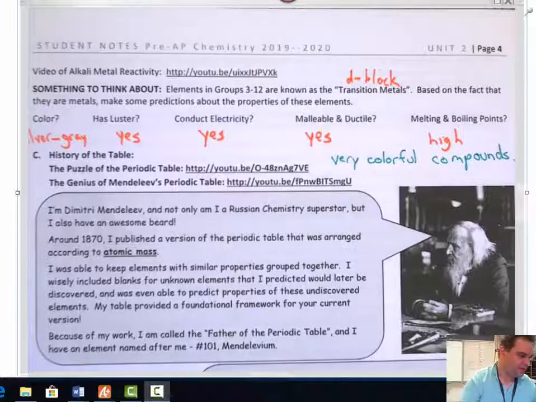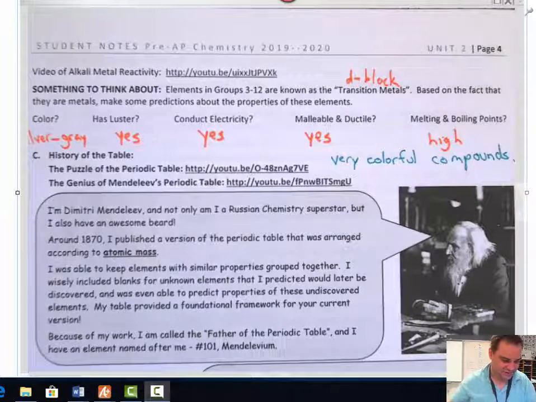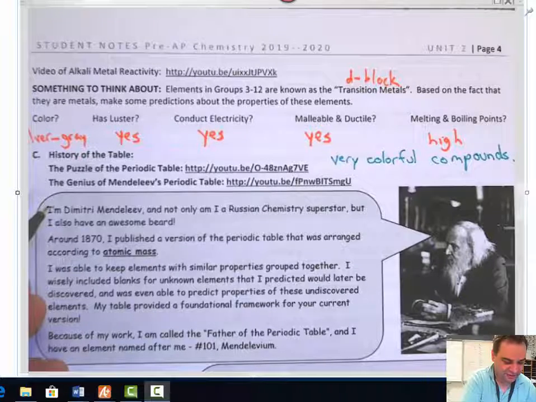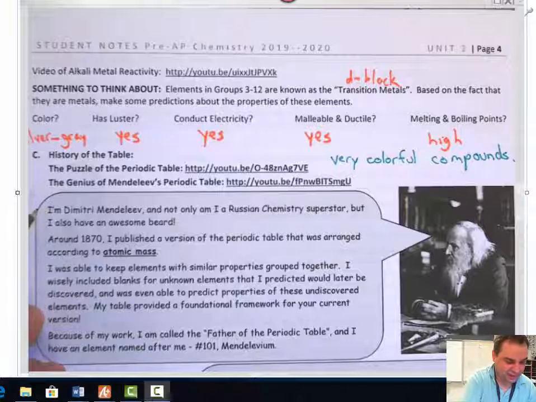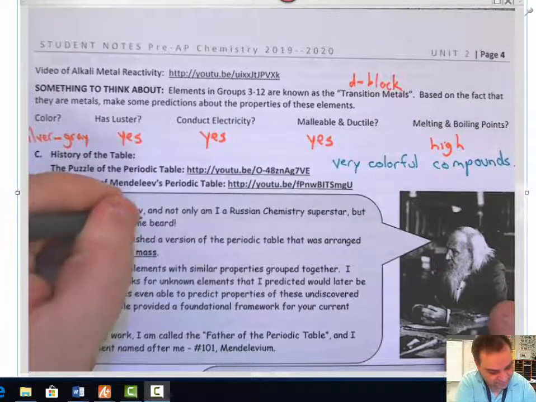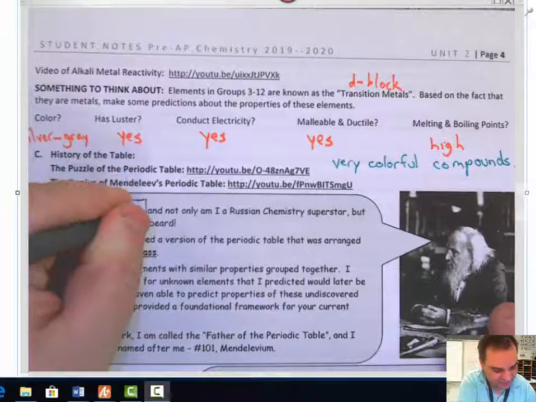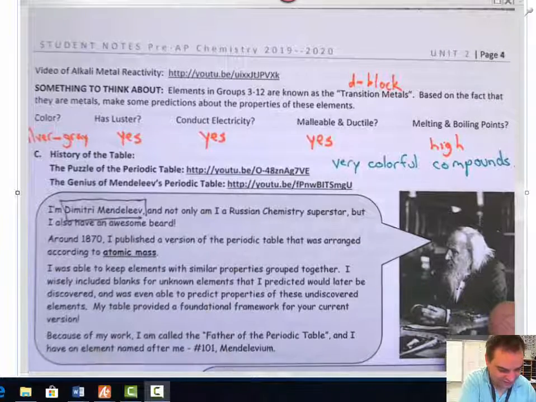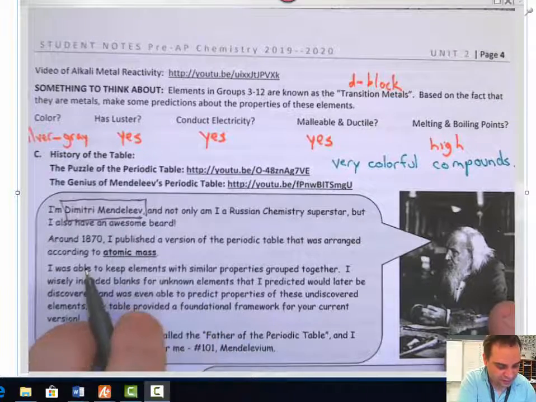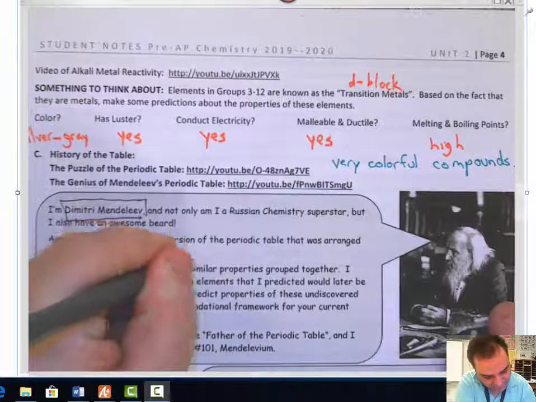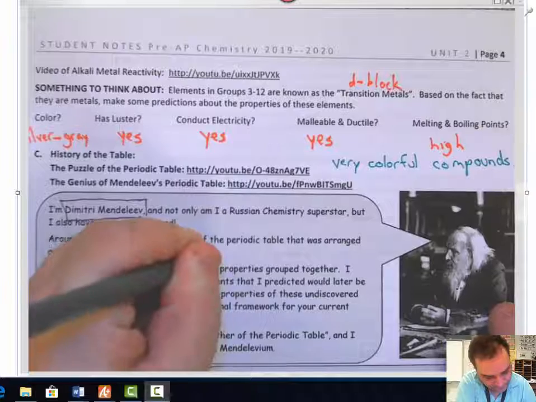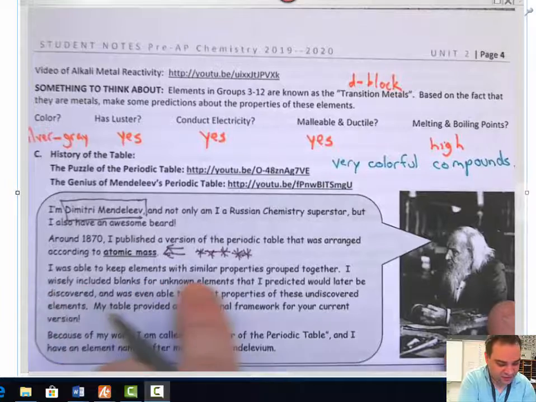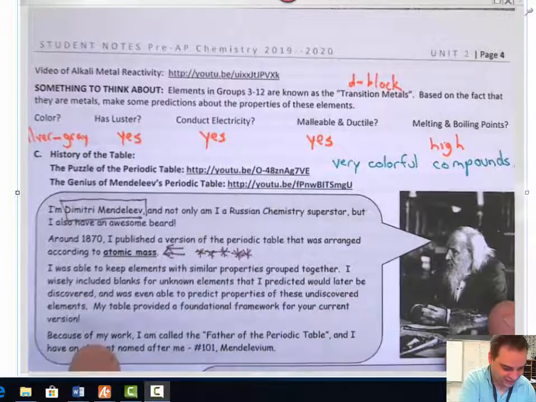Okay, so where did the periodic table come from in the first place? Again, we have a couple of videos you can watch here: the puzzle of the periodic table and the genius of Mendeleev's periodic table. Mendeleev was the first person who came up with the periodic table. He is a Russian superstar, and he has an awesome beard. He arranged the table by atomic mass. He was able to keep elements with similar properties grouped together, just like he did in the periodic challenge.